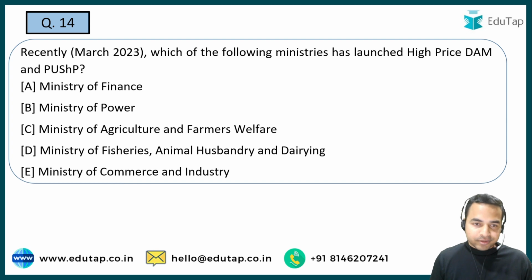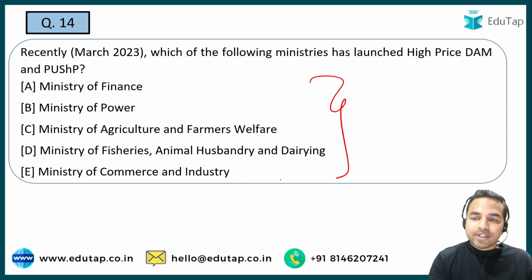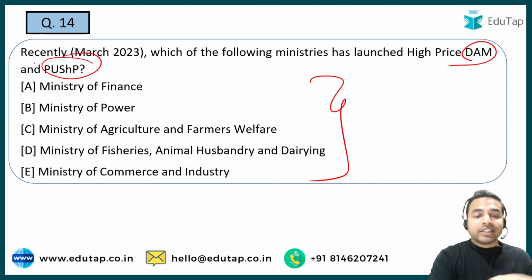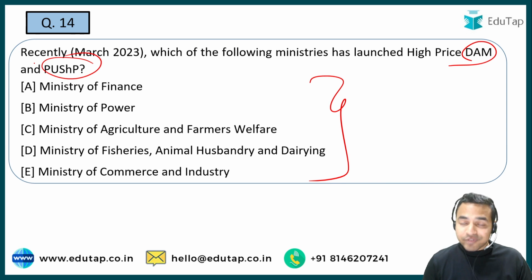Now the next question. So which of the following ministries has launched the Hi Price Dam and Pushp? तो गाइस ये दो तरीके की फैसिलिटीज हैं जो प्रोवाइड की है मिनिस्ट्रीज ने, और आपको बताना है, आइडेंटिफाई करना है उन मिनिस्ट्रीज का नाम जिन्होंने कि इनको रिलीज किया. Is it Ministry of Finance, Power, Agriculture and Farmers Welfare, Fisheries, Animal Husbandry and Dairying, or Ministry of Commerce and Industry?